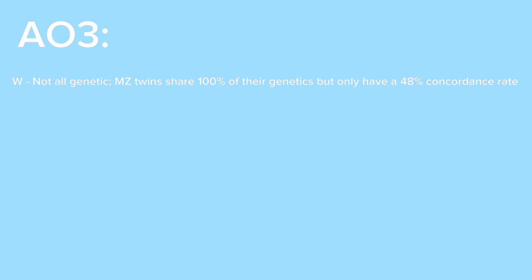So these studies tie in with what Gottesman and Shields found, and they looked at the diathesis stress model of schizophrenia. So what do we mean by the diathesis stress model? Well, diathesis means a genetic predisposition, so, for example, having the genes for schizophrenia. And then the stress is something in the environment that triggers these genes to be turned on. So someone can go their whole life and have the genes for schizophrenia, but never develop the condition if the environmental stresses are not present.